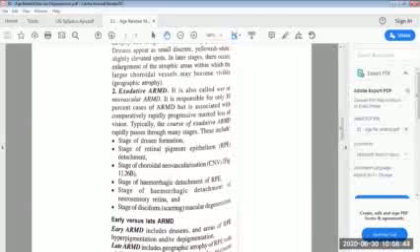These include the stage of drusen formation, stage of retinal pigment epithelium (RPE) detachment, stage of choroidal neovascularization (CNV), and the stage of hemorrhagic detachment of RPE, stage of hemorrhagic detachment of neurosensory retina, and the stage of disciform or scarring macular degeneration.